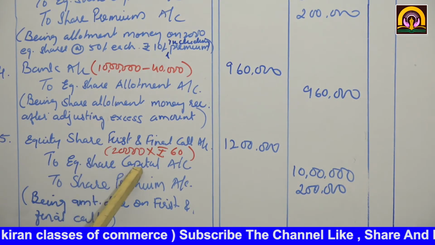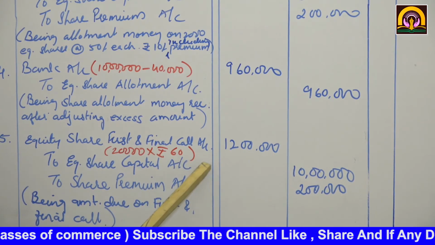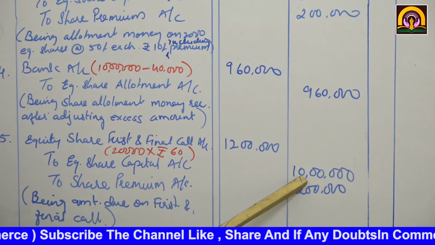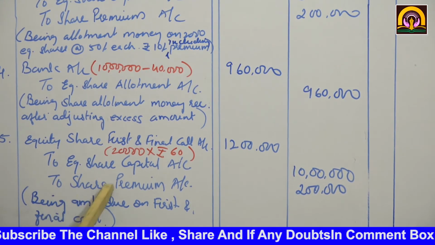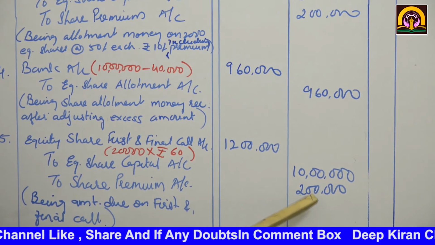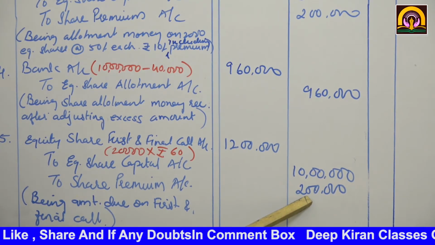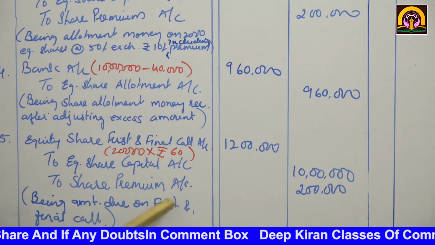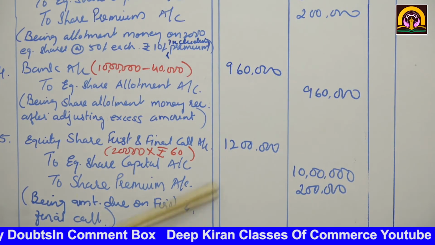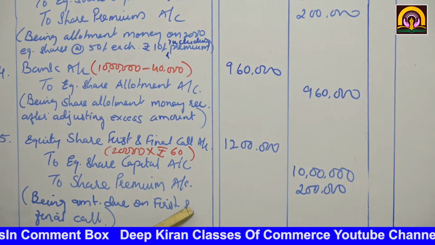To equity share capital, 20,000 into 50 will be 10 lakhs. To share premium, 20,000 into 10 will be 2 lakhs. Being amount due on first and final call.